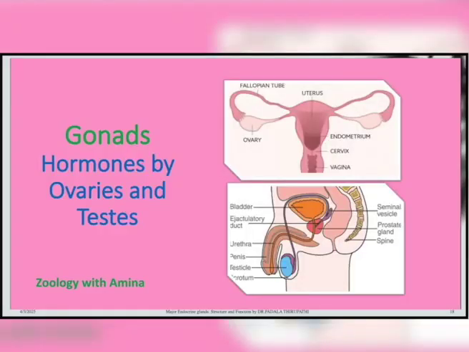And I am showing here the gonad hormones of the ovaries and testes. The above image shows the female reproductive organ, or female reproductive system, in which two ovaries are observed, left and right. These two ovaries release an ovum each month, alternately: if the left ovary releases one ovum this month, the right ovary releases the ovum for the next month. So, this is the work division we observe in the ovaries. It is controlled by the estrogen hormone.